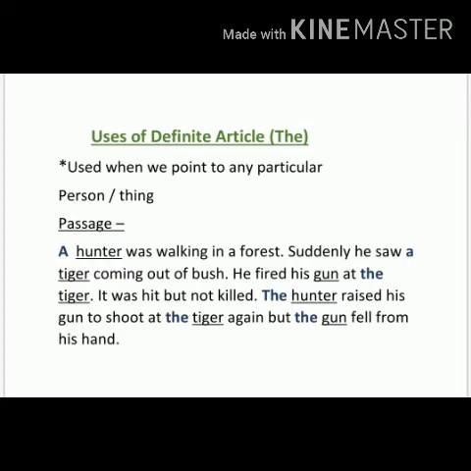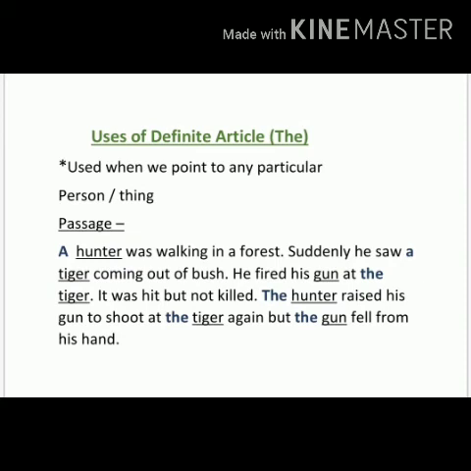A hunter was walking in a forest. In this sentence, hunter we are introducing for the first time. We had not talked about this hunter earlier. That's why a hunter is the determiner we are using here. Suddenly he saw a tiger coming out of a bush. Again tiger is the noun we are using the first time. That's why it is written there a tiger.